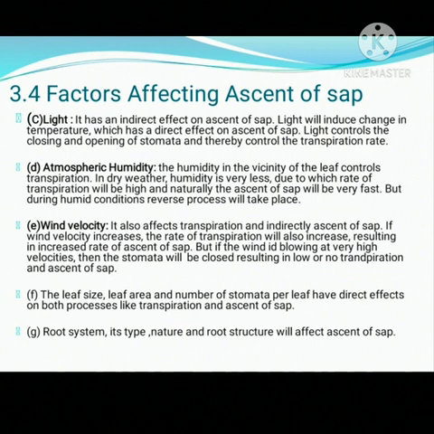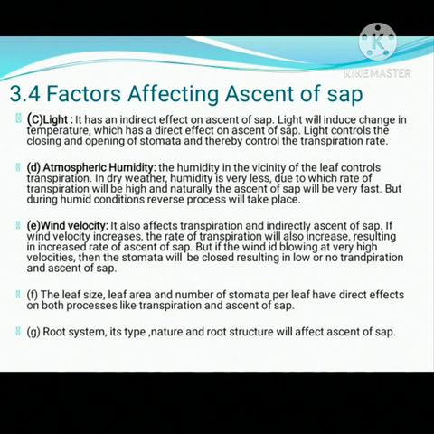Next point, that is wind velocity. It also affects transpiration and indirectly ascent of sap. If wind velocity increases, the rate of transpiration will also increase, resulting in increased rate of ascent of sap. But if the wind is blowing at very high velocity, then the stomata will be closed, resulting in low or no transpiration as well as low or no ascent of sap.